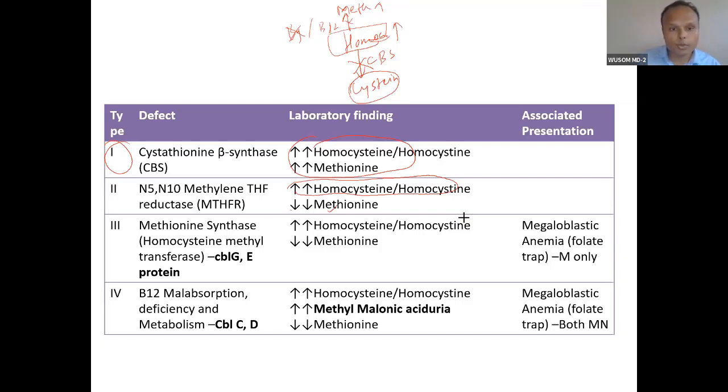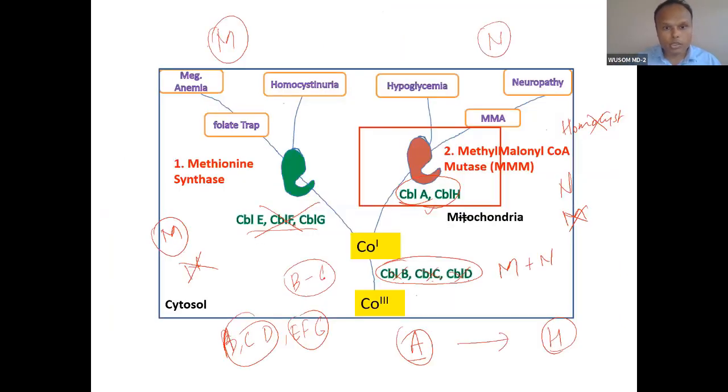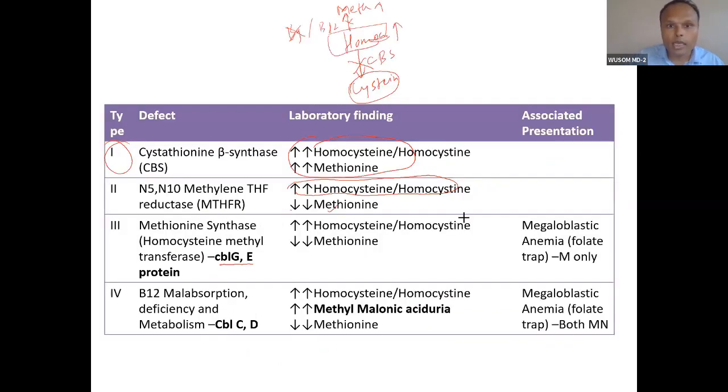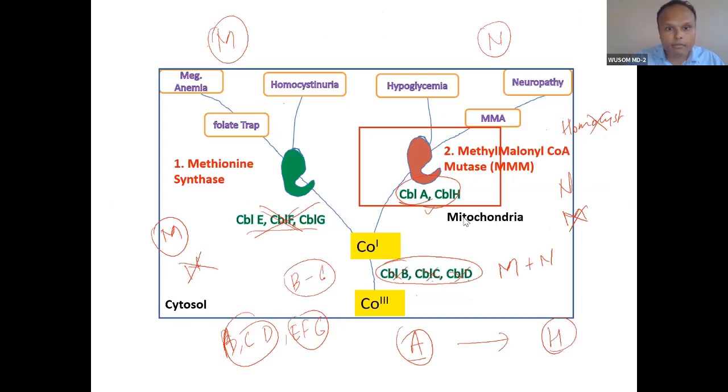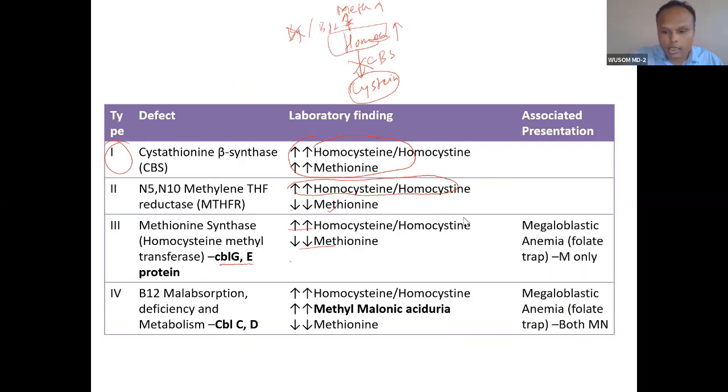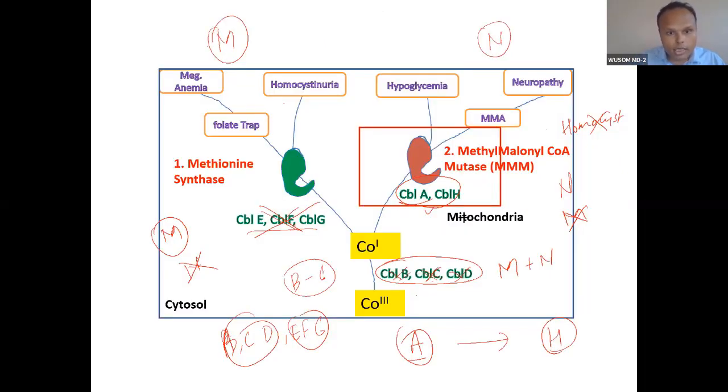Now again, these proteins are involved in vitamin B12 metabolism. G and E are present here. So what will happen as a result? This pathway will again be blocked. If this pathway is blocked, what will happen? Homocysteine will be high, but methionine is low, same as this. But because vitamin B12 is involved here, these proteins, G and E, are involved. So what will happen in such condition?